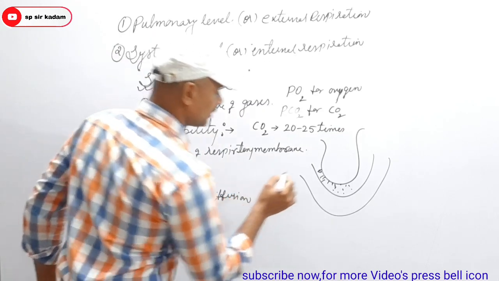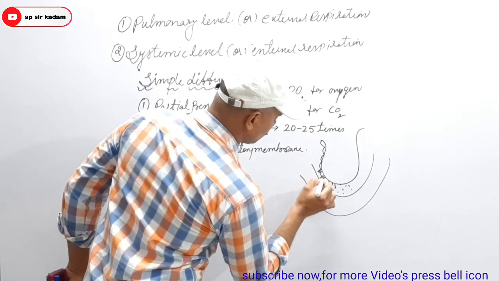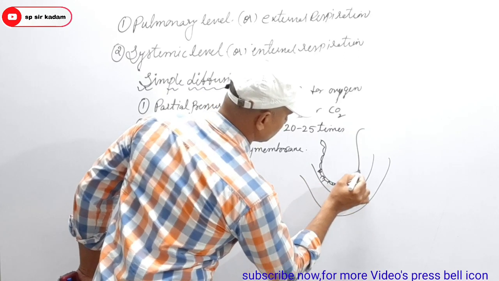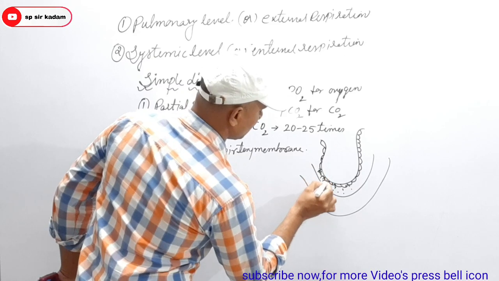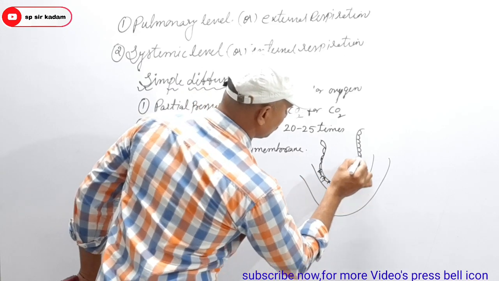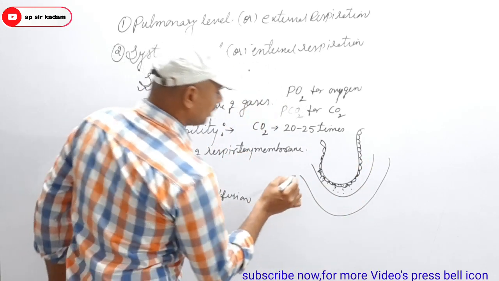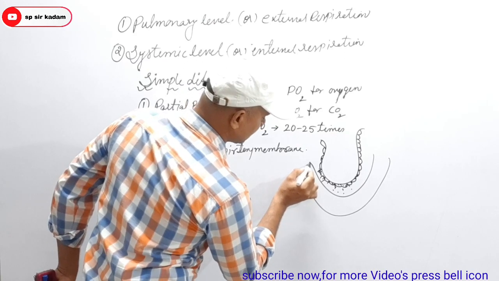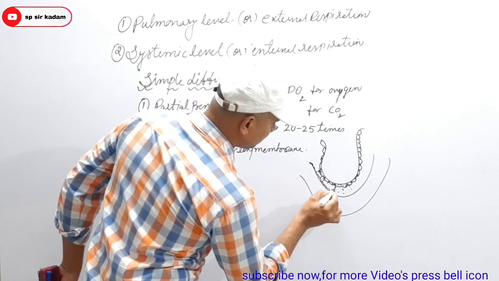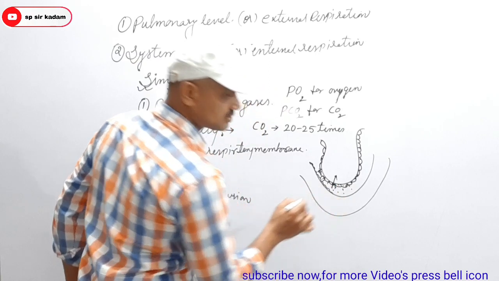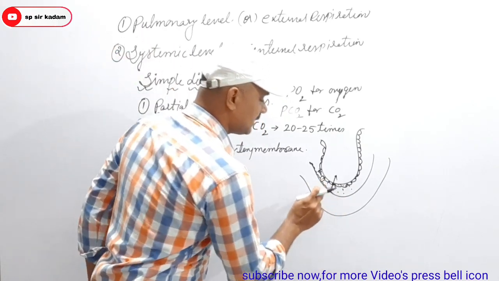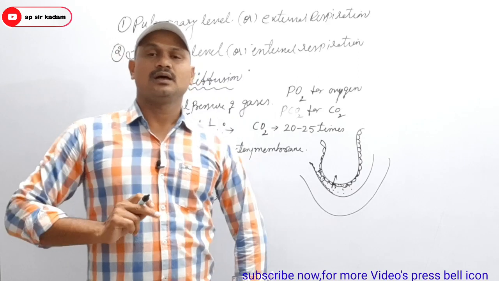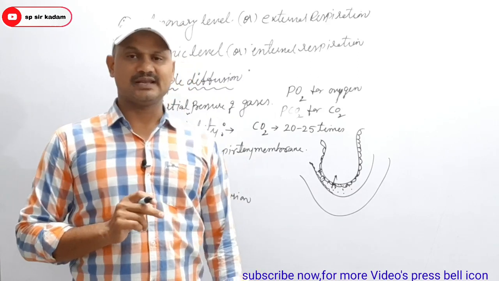You have to observe, for example, the wall of the alveoli, which is made up of squamous epithelium of the alveolar wall and the endothelium of the alveolar capillaries, and between these two is the basement membrane. The thickness of these 3 layers is less than a millimeter.